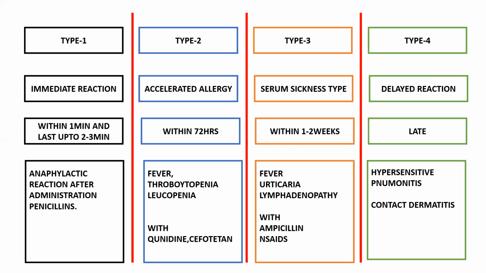Suppose one patient took penicillin without taking the test dose. Within 1 minute he will get an anaphylactic reaction. Anaphylactic reaction means bronchospasm, angioneurotic edema, hypotension, all these things will happen. So it is an emergency situation, otherwise the patient will die. How are you going to treat this anaphylactic reaction after administration of penicillins? The drug of choice for that is adrenaline.